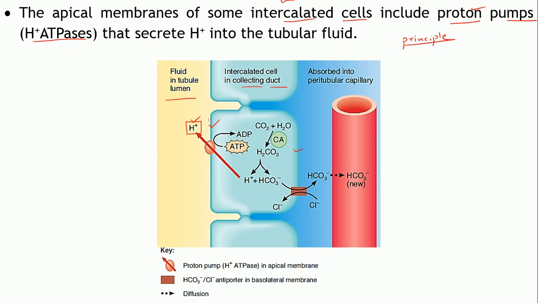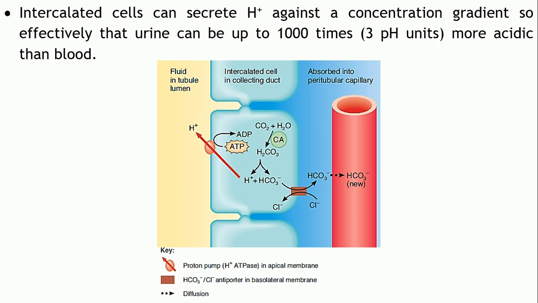It has an ATPase activity, that is, this particular transporter also has enzymatic activity. So an ATP molecule is utilized for the transportation of this H plus ion across the membrane. One molecule of ATP is hydrolyzed to ADP. So this proton pump is responsible for removal of the H plus ions into the kidney tubules.